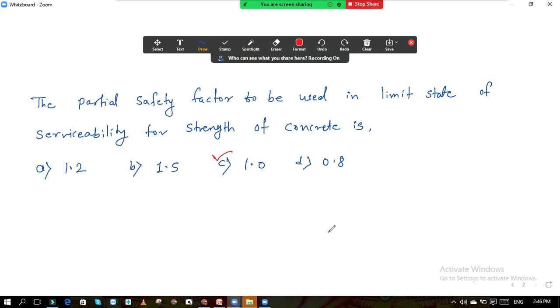And when they ask you for limit state of serviceability, for concrete it is 1 and for steel it is also 1. Okay, so remember these things.